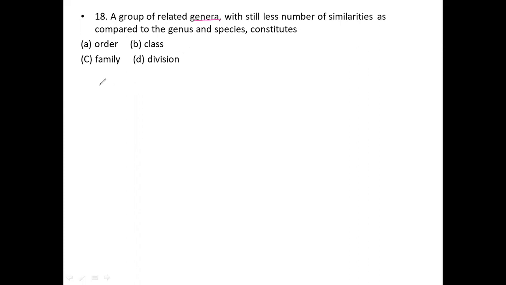More or less related genera compared to genus and species constitute a family.